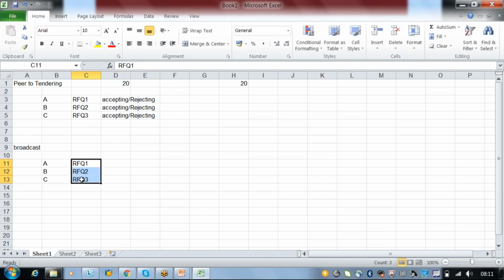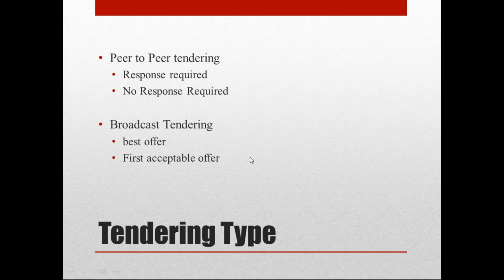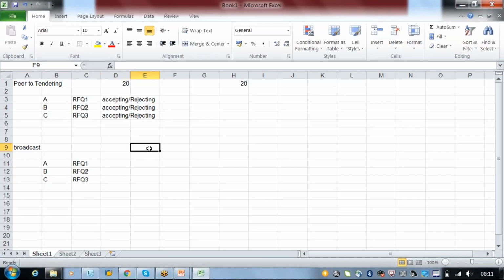We send all the RFQs to all the carriers at a single time. And here we will be saying the option as best offer or first acceptable offer.